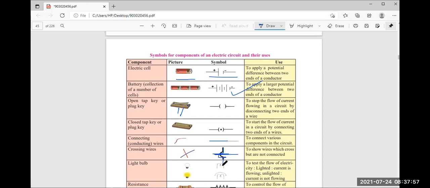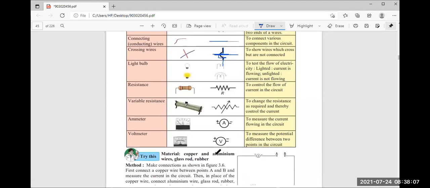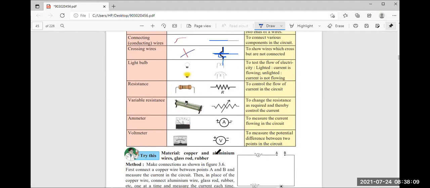Both are different. Then light bulb, you will see this symbol. It is the test of the flow of electricity. Lighted means current is flowing, unlighted means current is not flowing. Resistance: what is that? It controls the flow of current in the circuit. I showed that figure, it was this. If you see any electrical circuit, you will find it here. This resistance is very important to control the flow of current in the circuit.